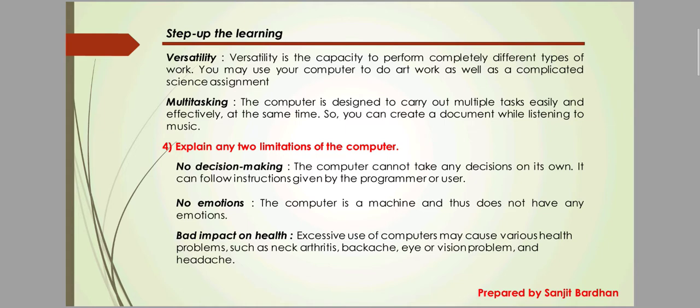Next is question number 4: Explain any 2 limitations of a computer. The limitation of a computer is no decision making. That means the computer is unable to take any decision, because the computer is a dumb machine. Next is no emotion. The computer does not have any emotion. Next is bad impact on health. Excessive usage of computers can cause various types of health-related problems like arthritis, backache, eye or vision problems. This is the limitation of using a computer.